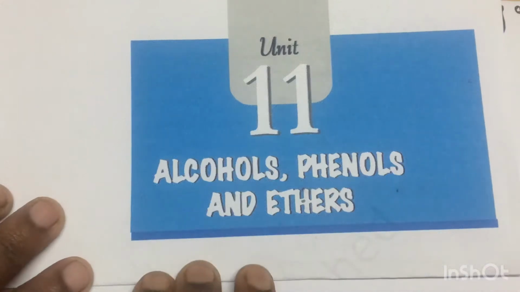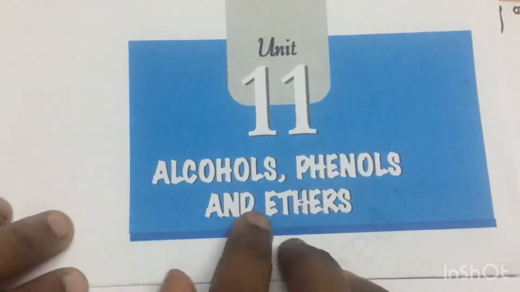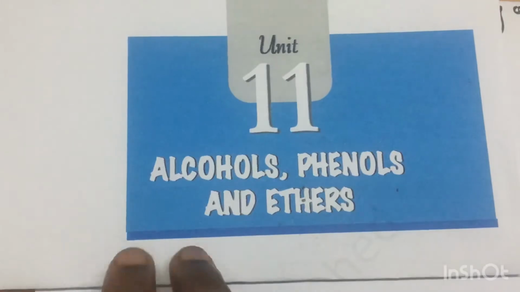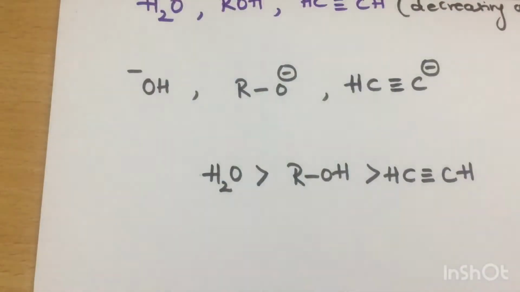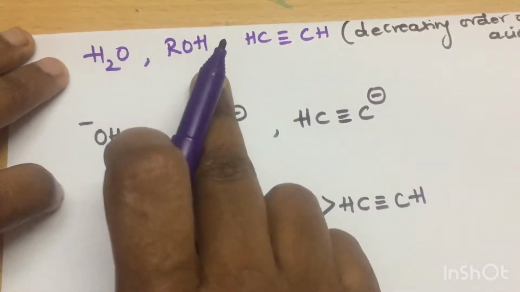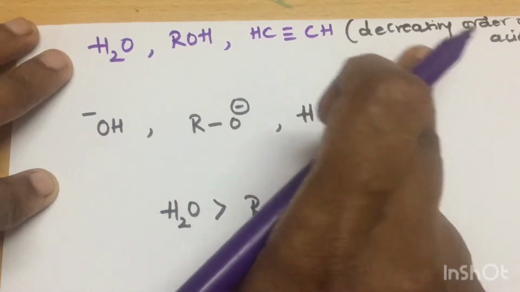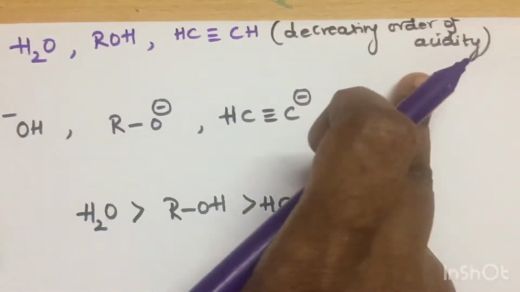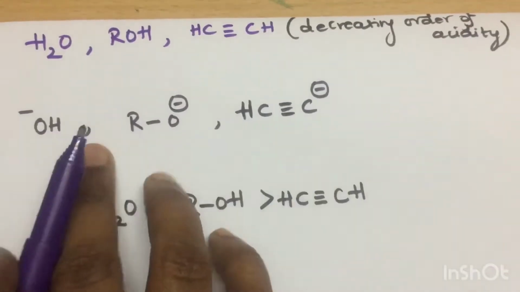Students, today I am going to discuss the remaining questions from the exemplar problems of the chapter Alcohols, Phenols and Ethers. I have chosen certain questions which you may find difficult. From water, alcohol and acetylene, we have to arrange these molecules in the decreasing order of the acidity. For acidity, we have to write the conjugate base.